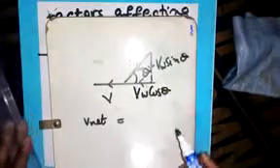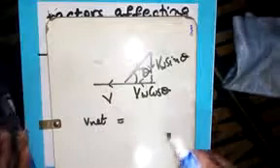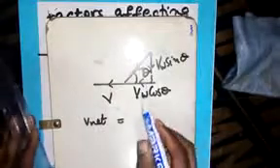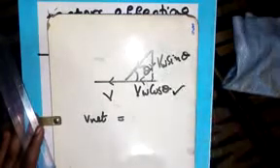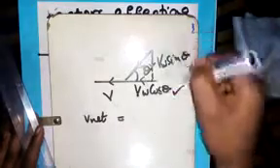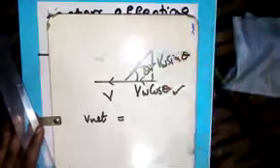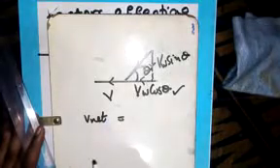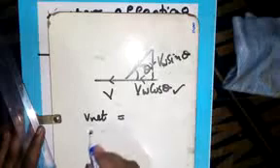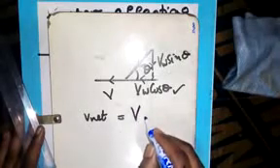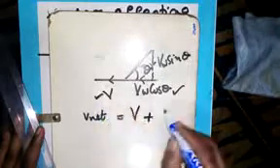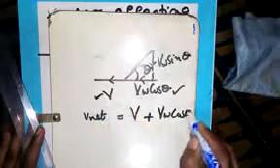Now, which component are we going to use? We're going to use the component which is in the same direction as the speed of sound. The component which will be used is VW cos theta, not VW sin theta, because VW sin theta is in the opposite direction to V. Therefore, what can we conclude? V net for the sound will be equal to V plus VW cos theta.